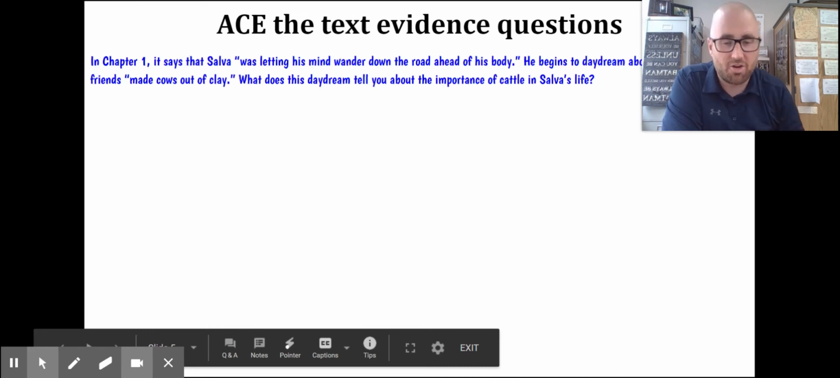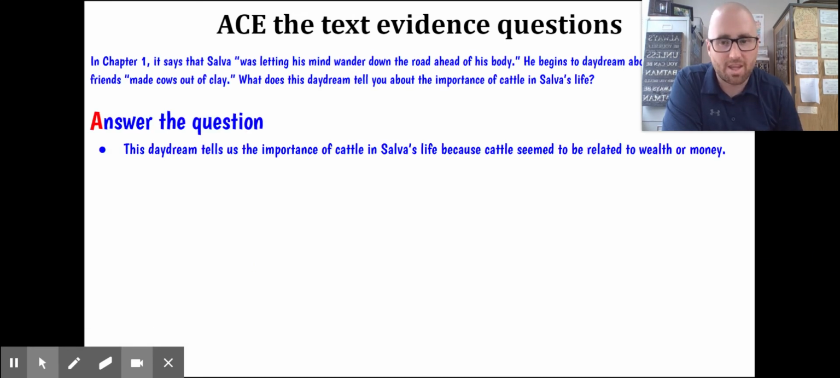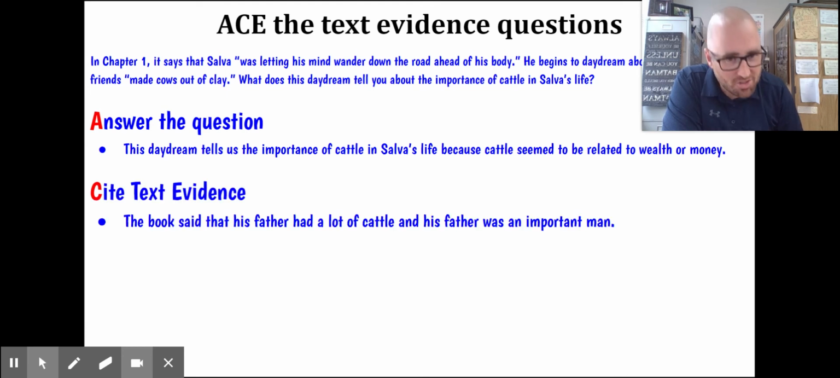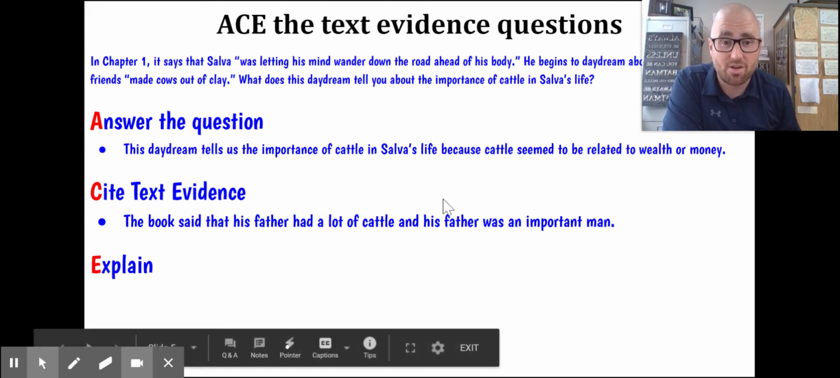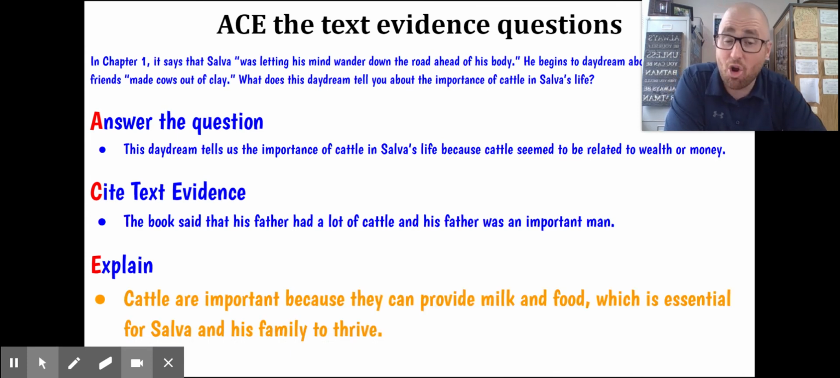Let's look at our next one. There's our question again. There's our first part of the answer. There's our second part of the answer. This daydream tells us the importance of cattle in Salva's life because cattle seem to be related to wealth or money. The book said that his father had a lot of cattle and his father was an important man. Now we got to explain it. How does this evidence show us that cattle seem to be related to wealth or money? Cattle are important because they can provide milk and food, which is essential for Salva and his family to thrive. Okay, so now I got to put all that together.